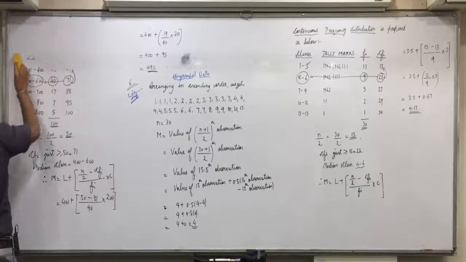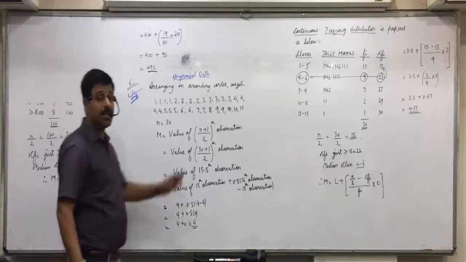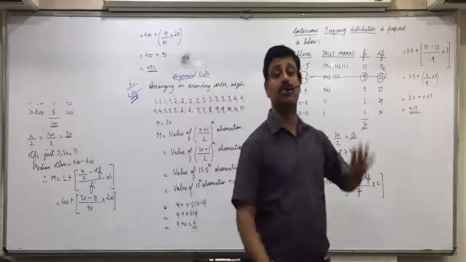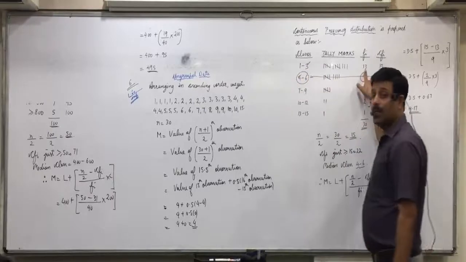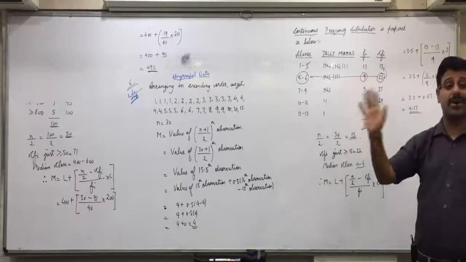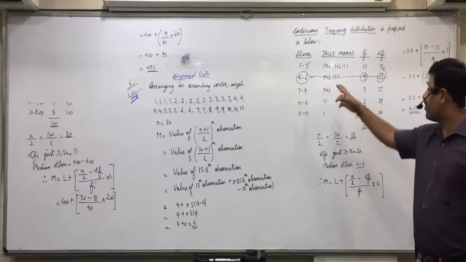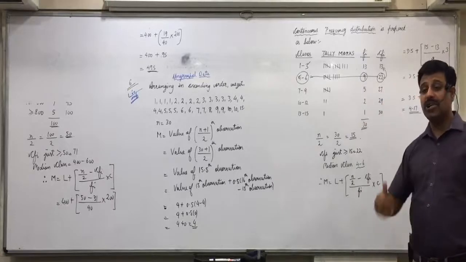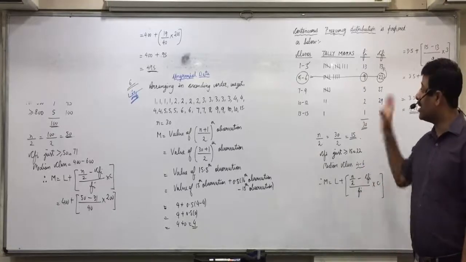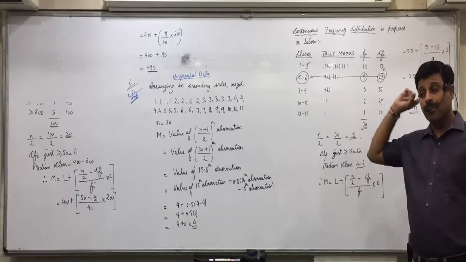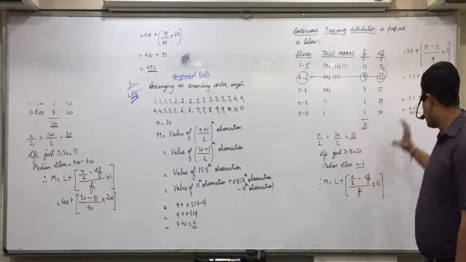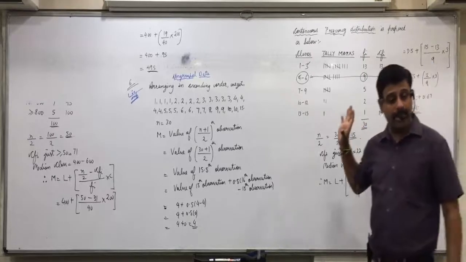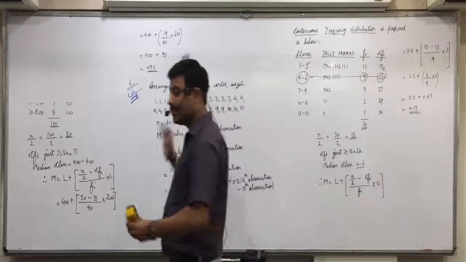Now what is the reason? Because in a continuous frequency distribution, the original observations are lost. Like we know that between 1 to 3 there are 13, but which 13 observations we don't know. Between 4 to 6 there are 9, but which 9 observations we don't know. So you just get an approximate value. Understood this? Any doubts with that?